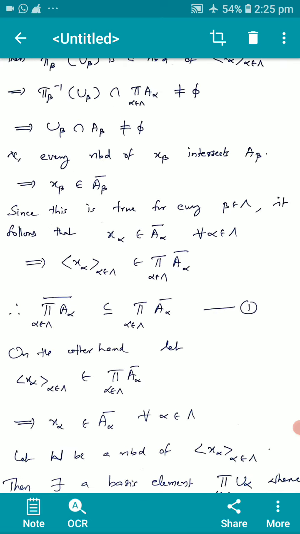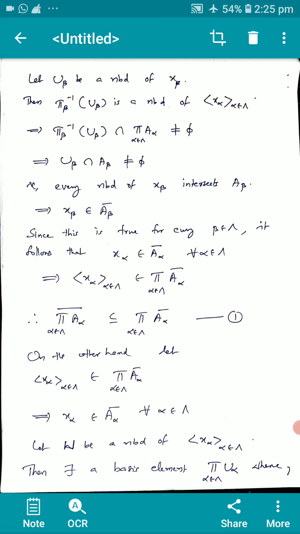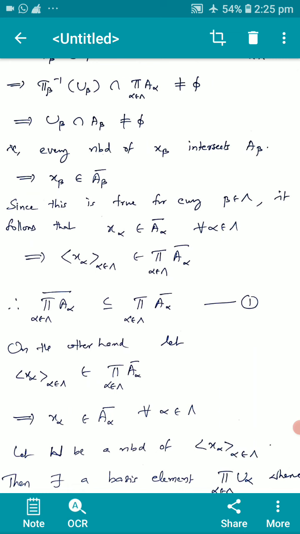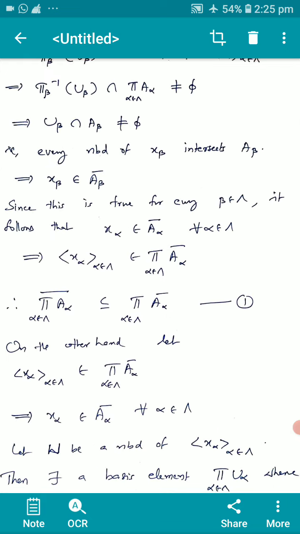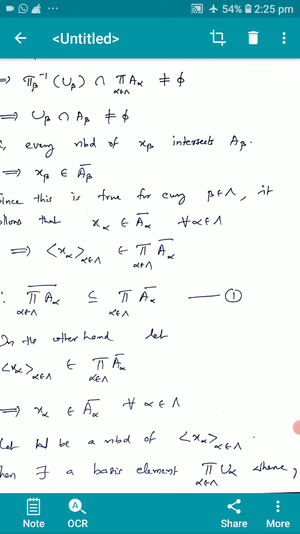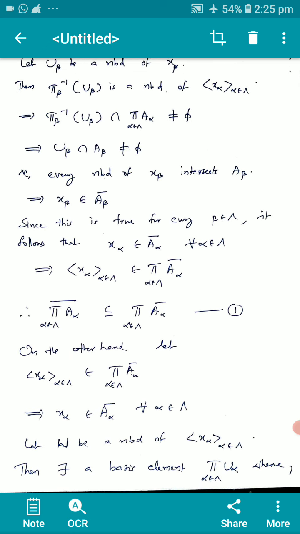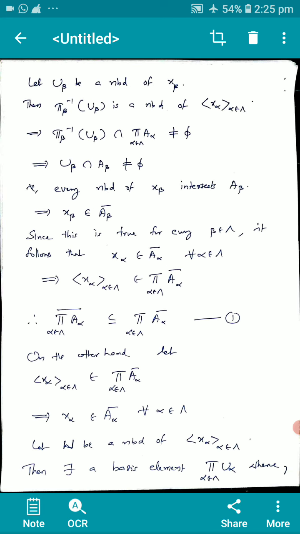This implies U_beta intersection A_beta is not equal to phi. That is, every neighborhood of x_beta intersects A_beta, which implies x_beta is an element of the closure of A_beta. Since this is true for every beta in the index set, it follows that x_alpha is an element of the closure of A_alpha for all alpha in the index set. This implies (x_alpha) is an element of the product of the closures of A_alpha.